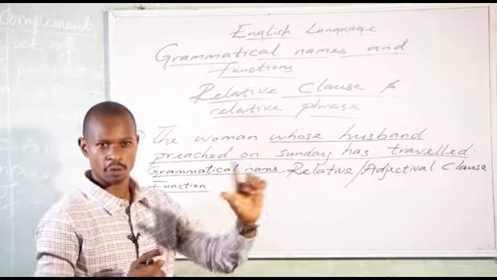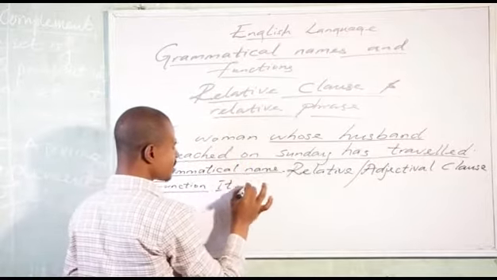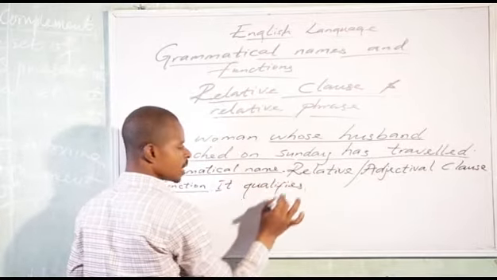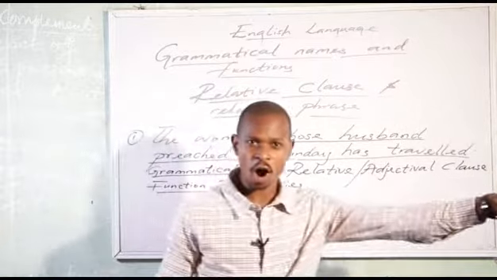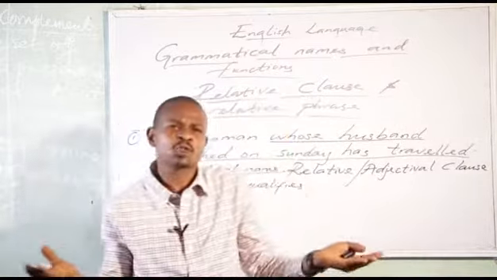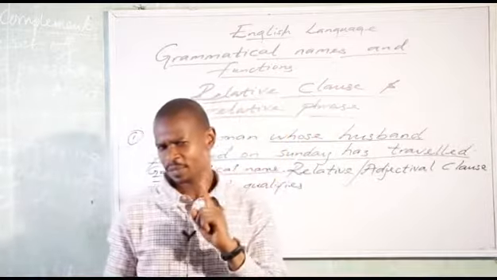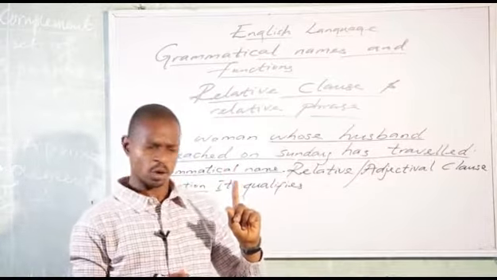Now, what is the function? It qualifies. It qualifies what? Adjective qualifies noun or pronoun. Sometimes it qualifies indefinite pronouns. Don't forget how I defined indefinite pronouns earlier. Okay, let me remind you again.